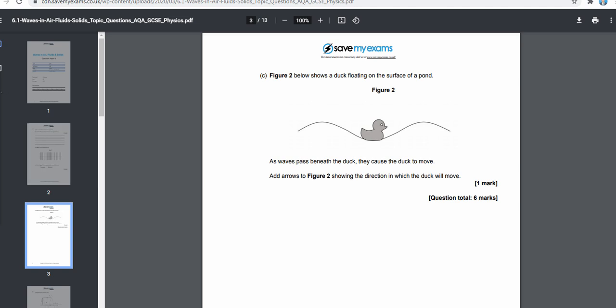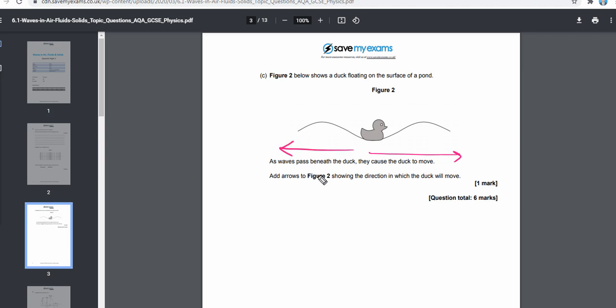In part C it says figure 2 below shows a duck floating on the surface of a pond. As waves pass beneath the duck, they cause the duck to move. Add arrows to figure 2 showing the direction in which the duck will move. Let's suppose the wave is going in this direction.